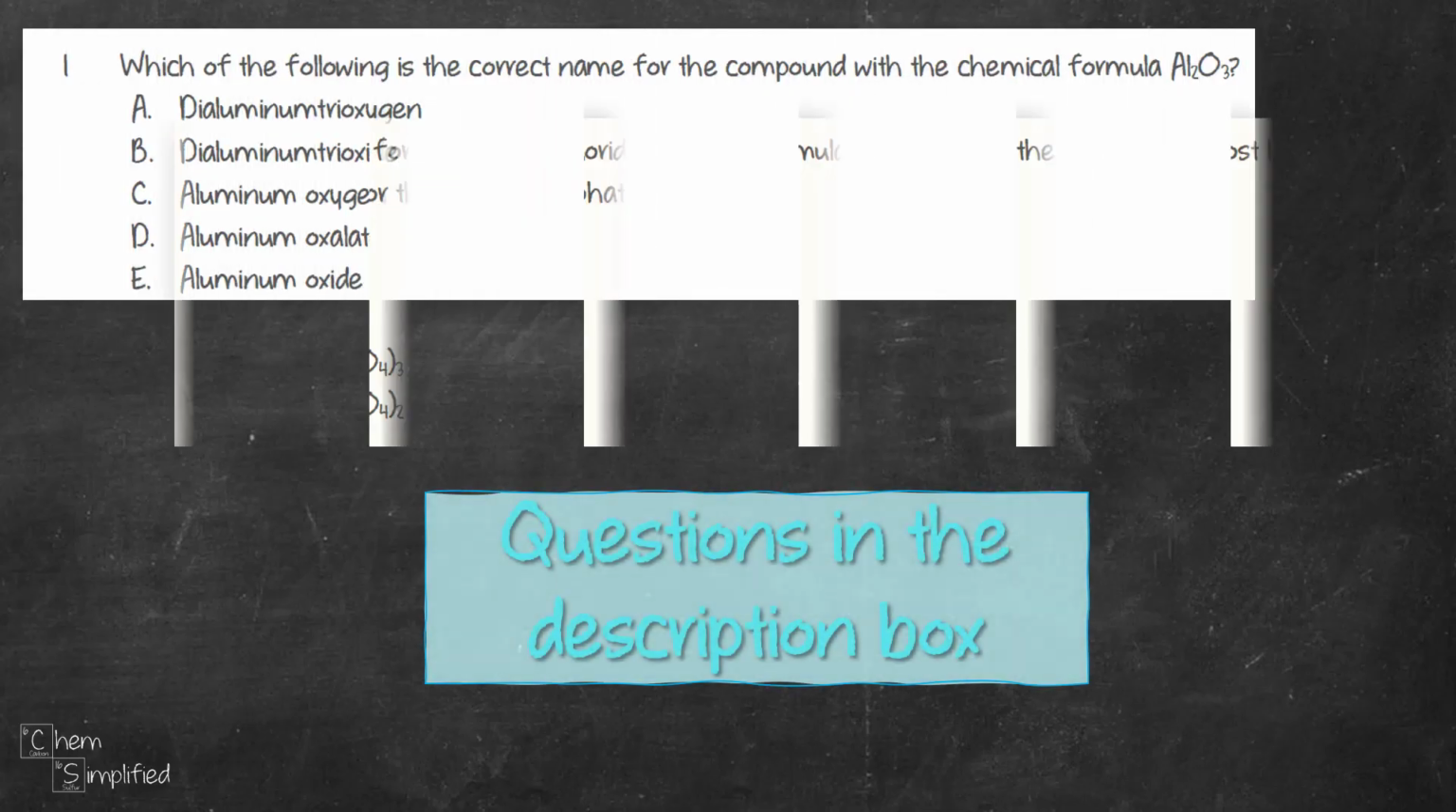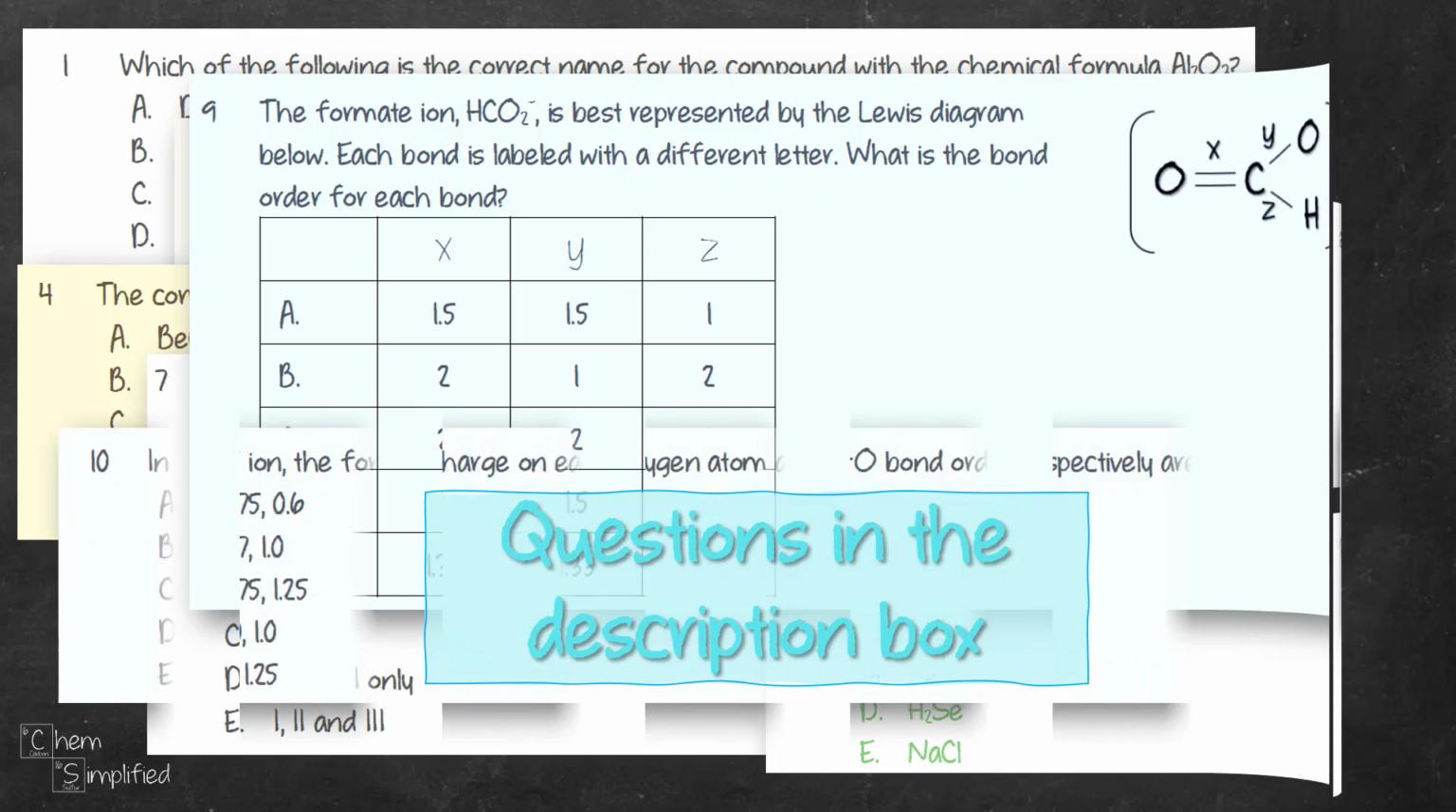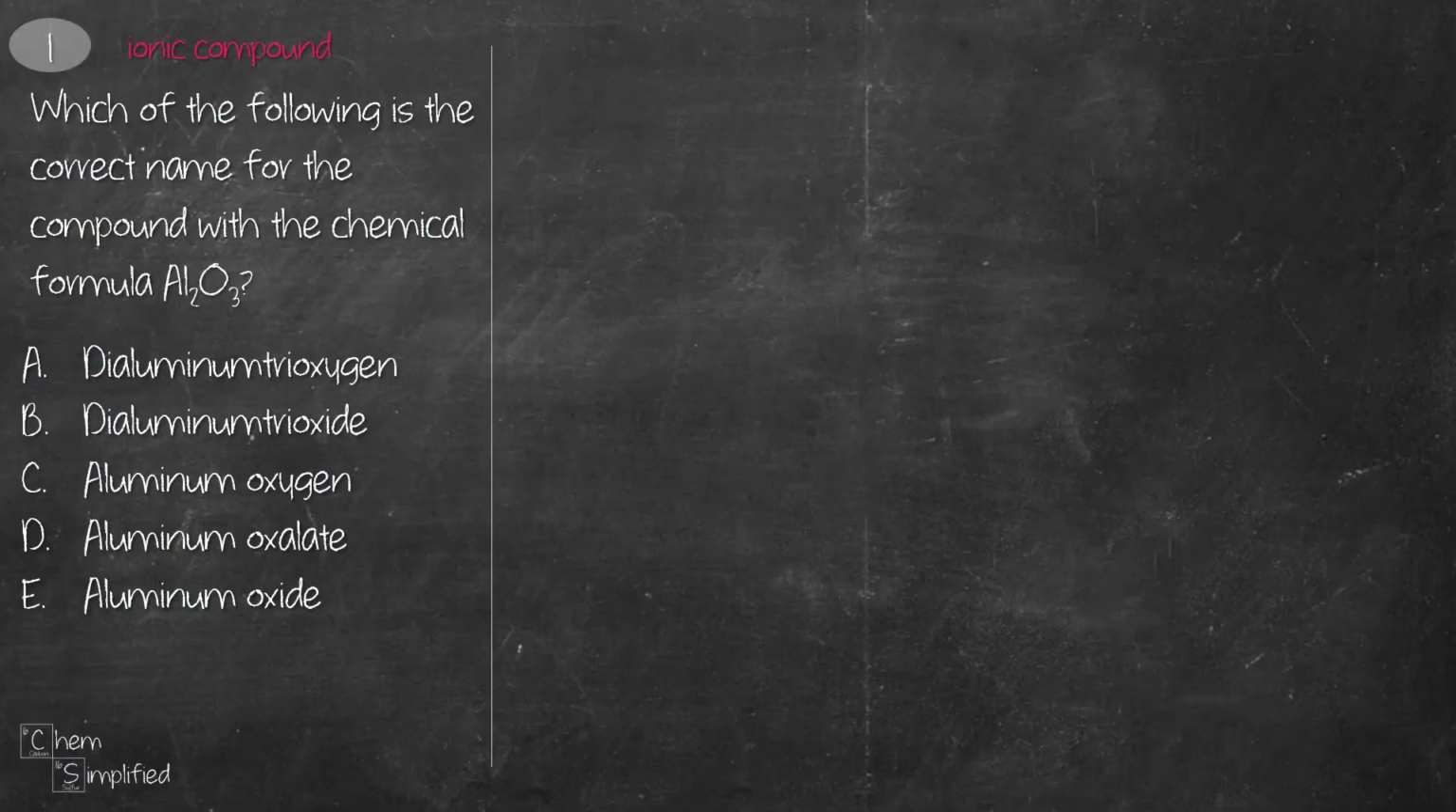How many of these 10 questions on chemical bonding can you get right in under 10 minutes? Let's find out. This question focuses on ionic compounds. We need to name Al2O3.